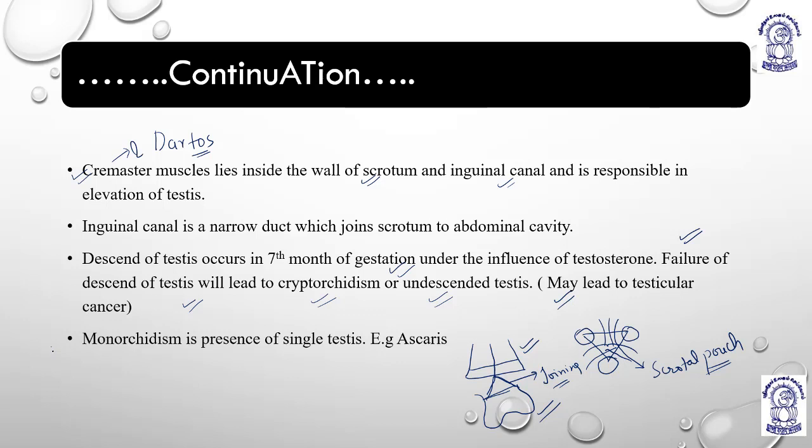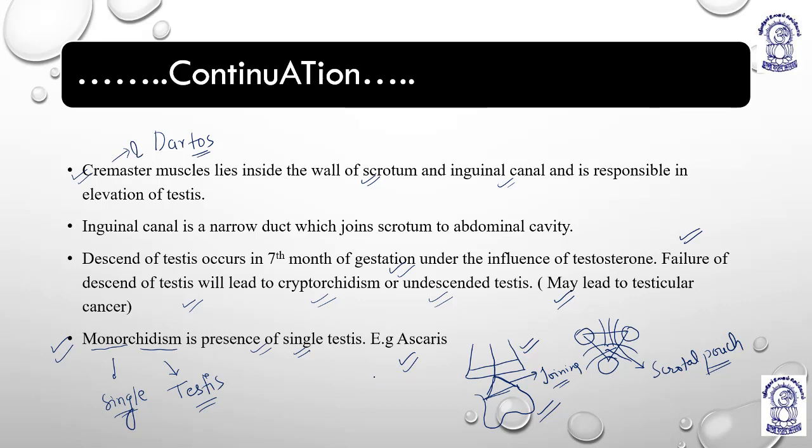Now, there is an important condition which is known as what? Monorchidism. This monorchidism is presence of single testis. Mono means single, and orchidism basically relates to testis, right? So monorchidism is a presence of single testis, okay? Only one testis. Example, Ascaris. Okay, Ascaris, you know, it is a roundworm. It belongs to the phylum Nemathelminthes or Aschelminthes.